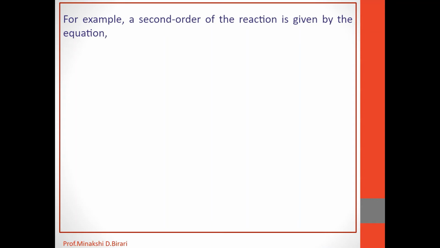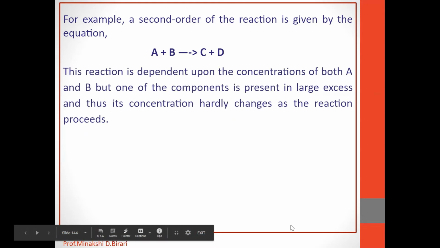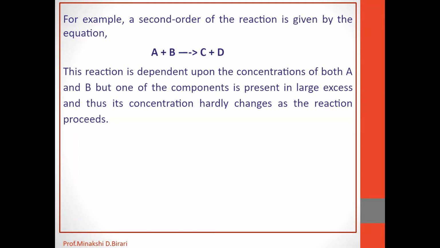For example, a second order reaction can be given by the equation A plus B gives C plus D. This reaction is dependent upon the concentrations of both reactant A and reactant B. But if one of the components is present in large excess, its concentration hardly changes as the reaction proceeds.